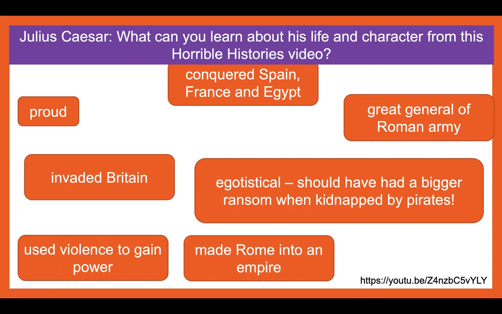And we know that because he told the people who had caught him and kept him hostage that they should have had a bigger ransom when he was kidnapped by the pirates. So whatever they asked for, he didn't think was good enough for him.